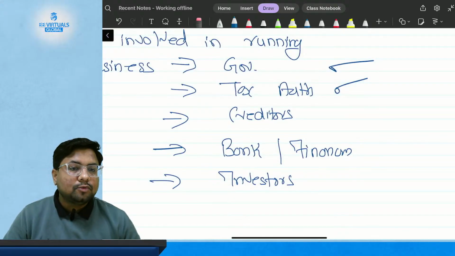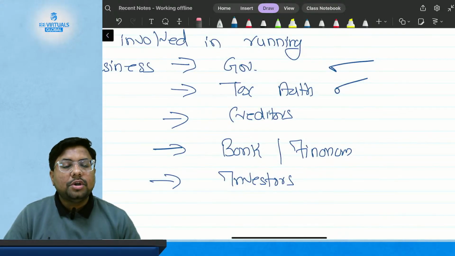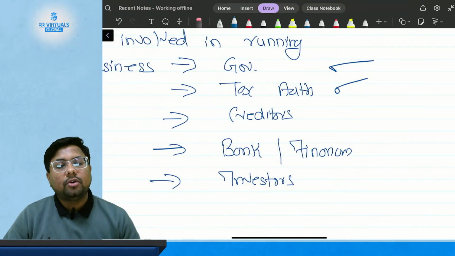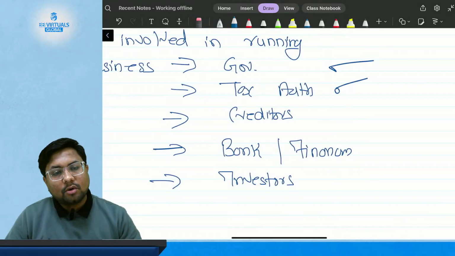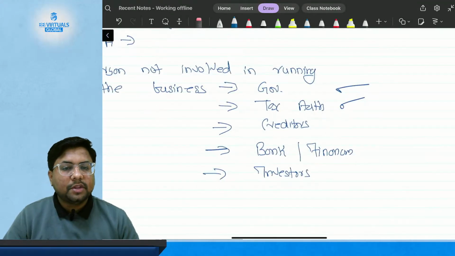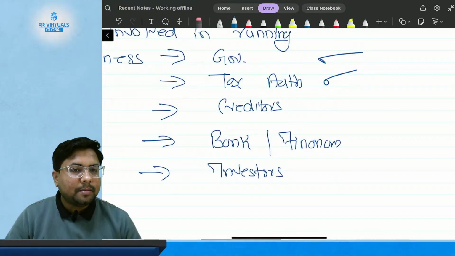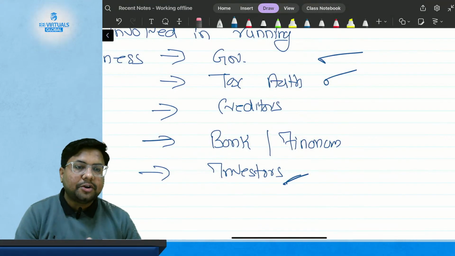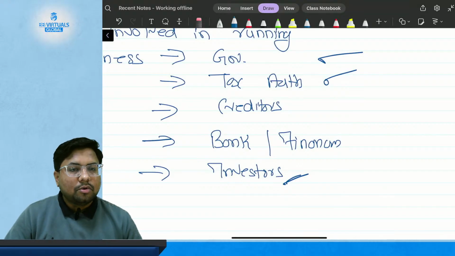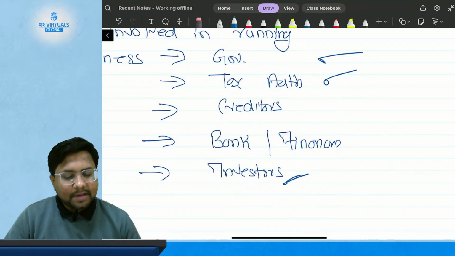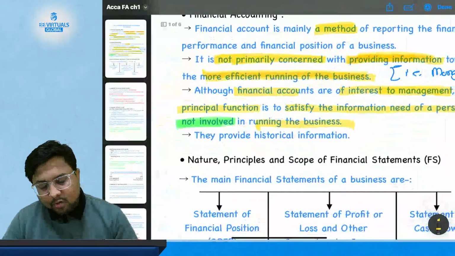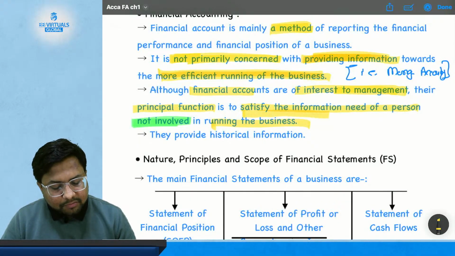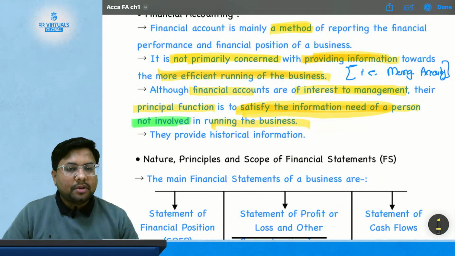Same goes for creditors and lenders who need to get money from you. They are also concerned about how much profit or loss you have incurred. So they are also interested in the information which is going to be provided by financial accounting. Same goes for investors. Investors expect return, so investors also need to know how much profit or loss you have incurred. These are the people who are not directly involved in the running of the business, but still they need the information to satisfy their information needs.